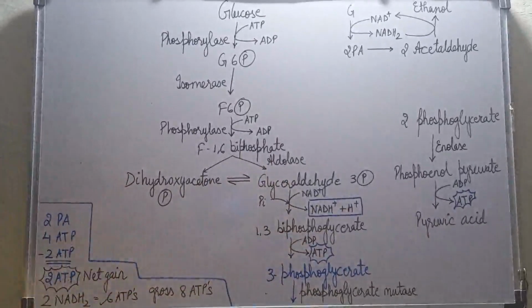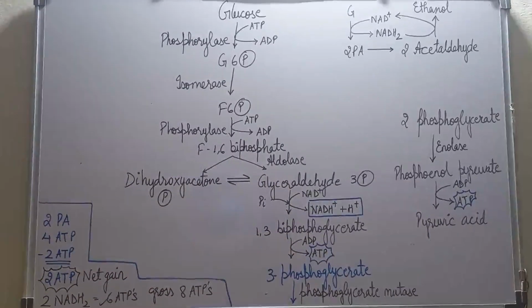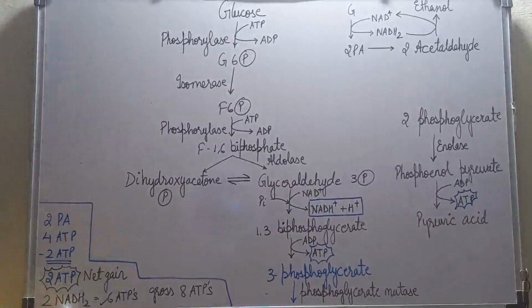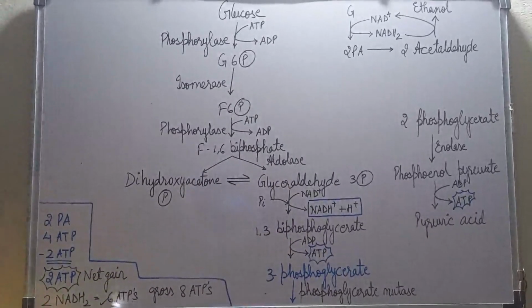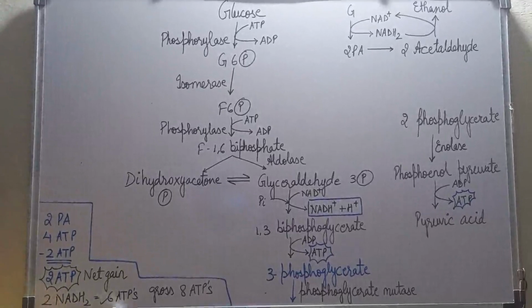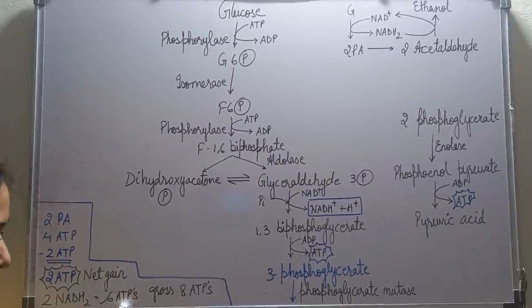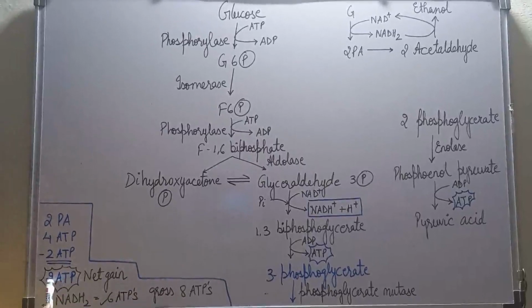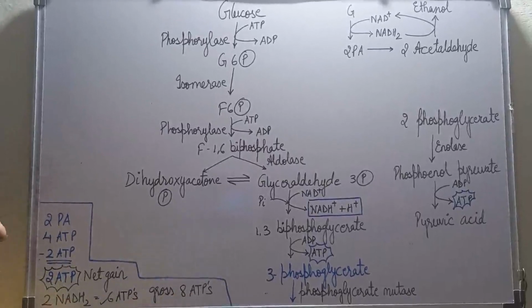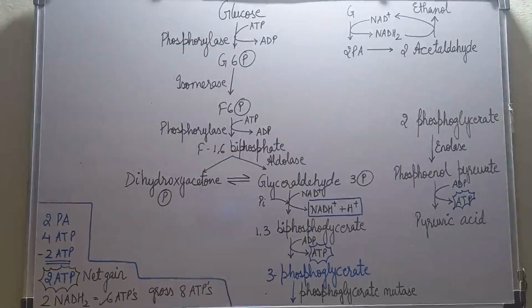So ultimately we are getting 2 molecules of NADH2, and since 1 molecule of NADH2 gives 3 ATPs, 2 molecules of NADH2 will give 6 ATPs. So 6 plus 2, 8. Gross we get 8 ATPs.